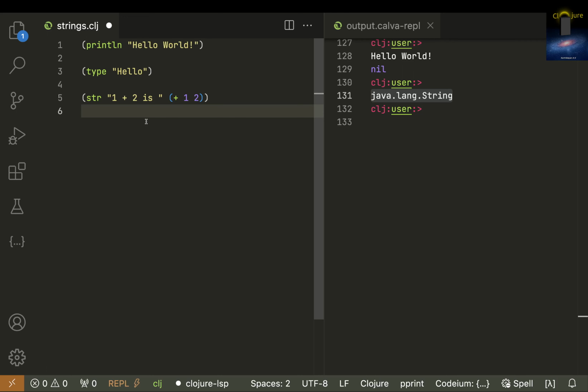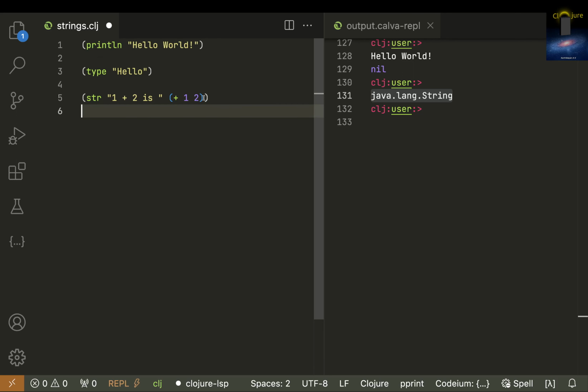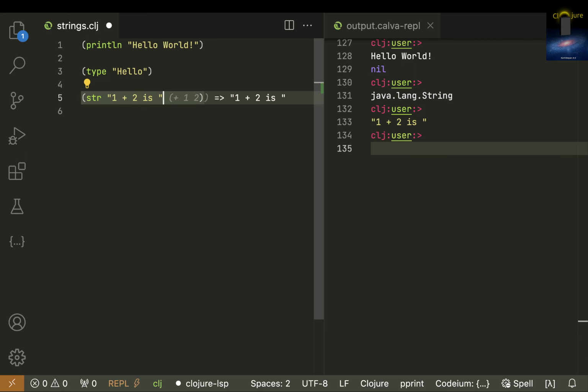To this, I pass two arguments. One is a string, one plus two is, which I've just put, and another one is plus one two. First, let me remove this plus one two and just show it. It just puts one plus two is. Now let me add this plus one two.